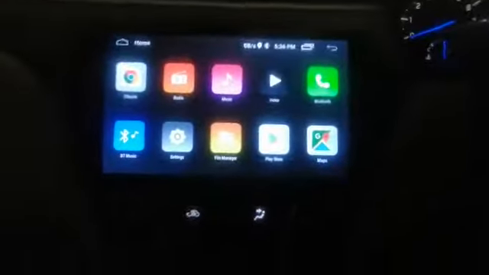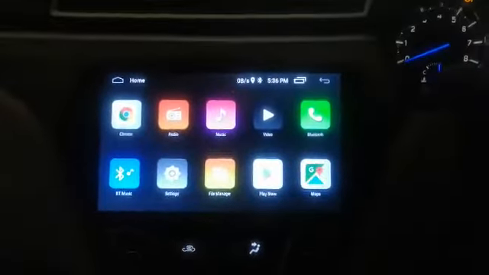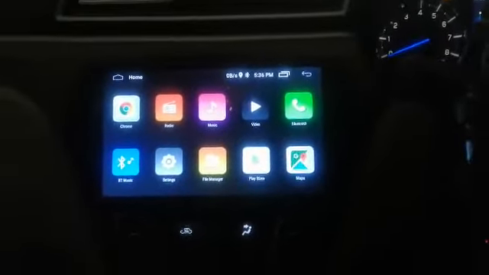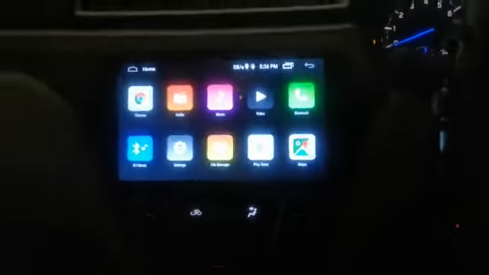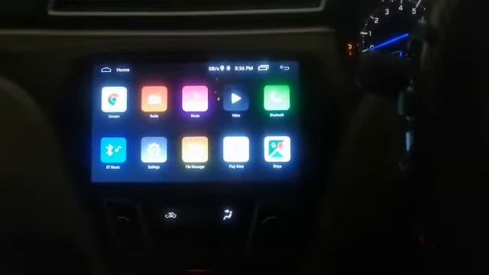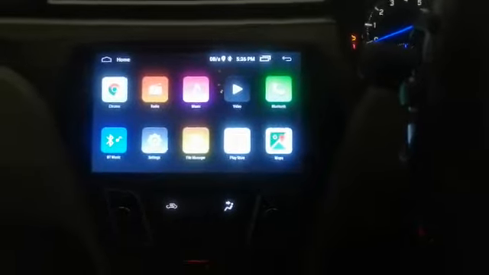So that's all about the device. Overall, I feel good with this. It's looking good, and the look and feel is also fine. I hope whoever is purchasing this will have the same vibes. Thank you.